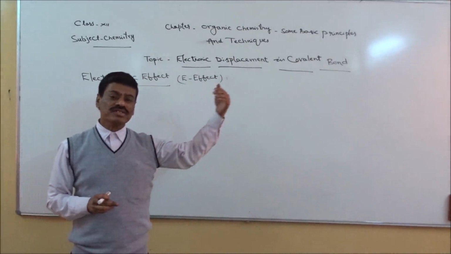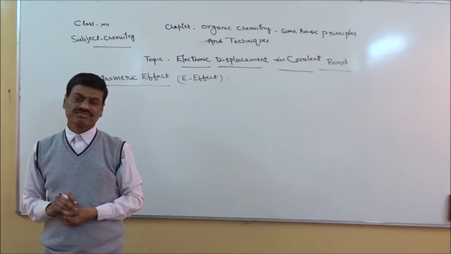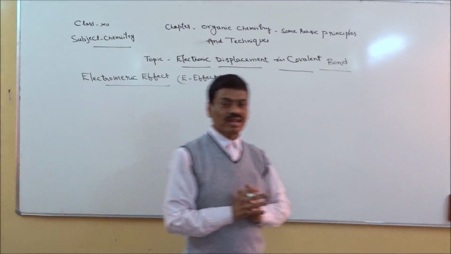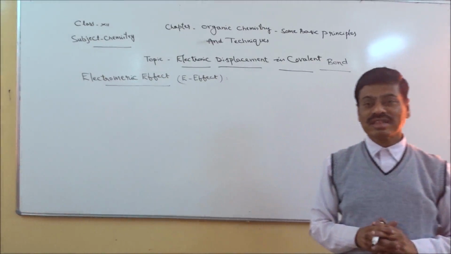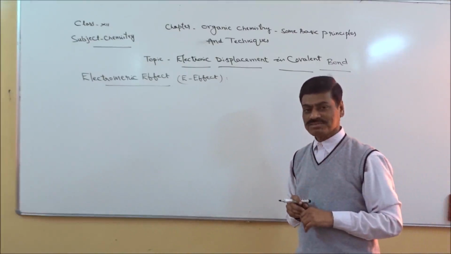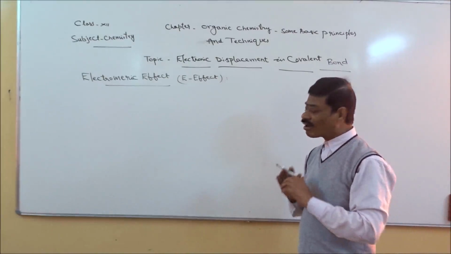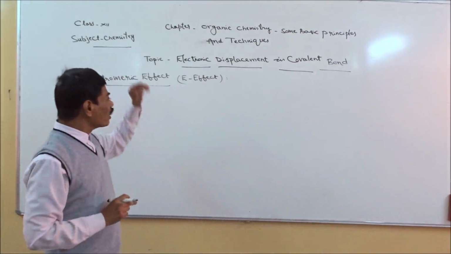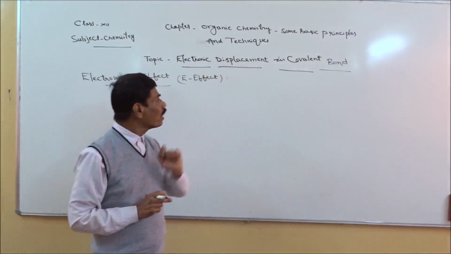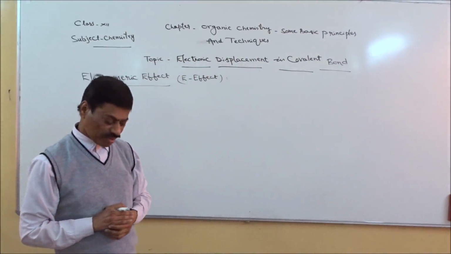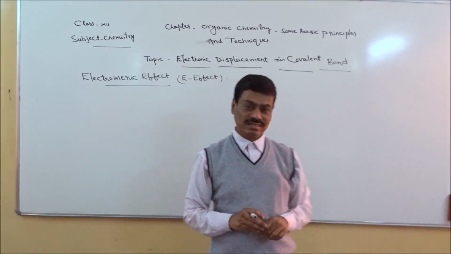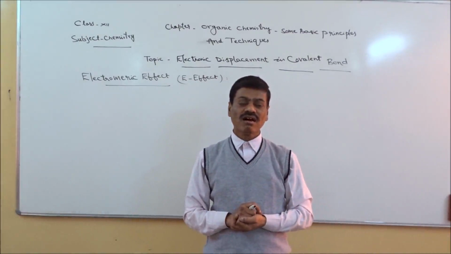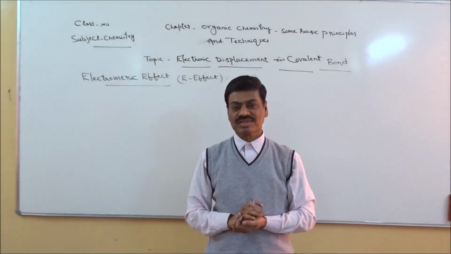If it is going to possess positive charge, then it is given a particular name. If it is going to possess negative charge, then a particular name is given to it. Right? Third point. In this electrometric effect, electronic displacement occurs in presence of an attacking reagent. That attacking reagent may have positive charge or negative charge. Right?